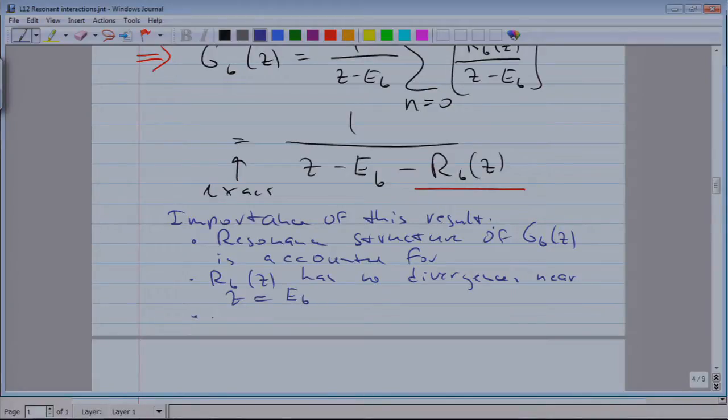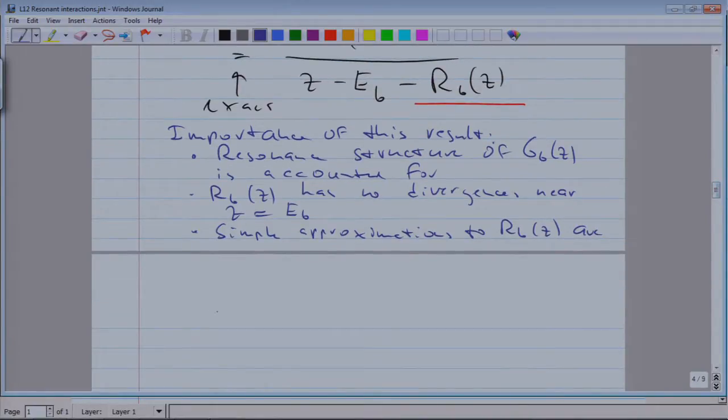And therefore, because there is no critical part to it, rather simple approximations can be made and lead to physically meaningful results.